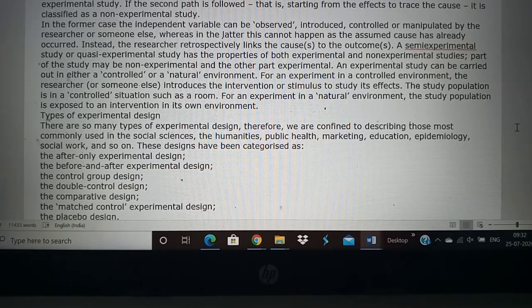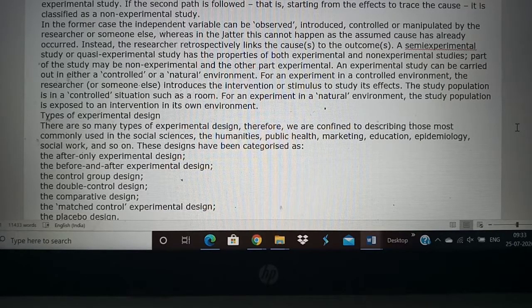So you do an experimental study. We already know experimental study is finding the effect from the cause. So we know the cause and we are looking at the effect. So that is experimental. When we do the study in a controlled environment or a natural environment, then we will be able to understand the effects.